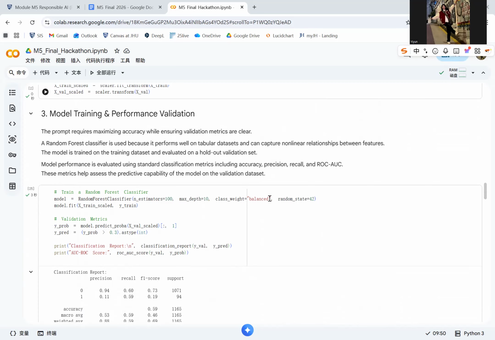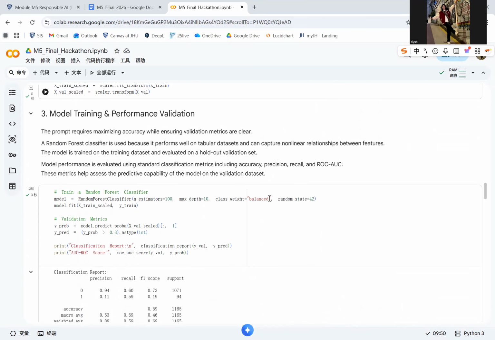In addition, it tends to perform well without requiring extensive feature engineering, which makes it a strong baseline for classification tasks. I trained the model using a training dataset and evaluated its performance on a validation set created using a train test split. This hold-out validation approach ensures that the model is evaluated on data that it has not seen during training.